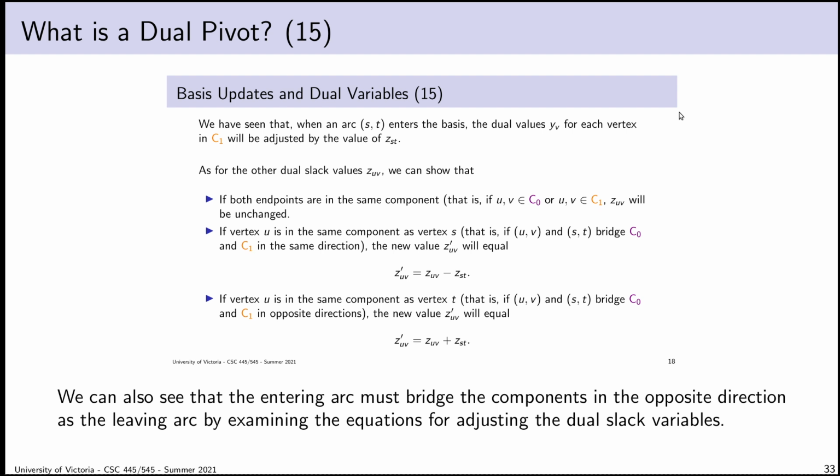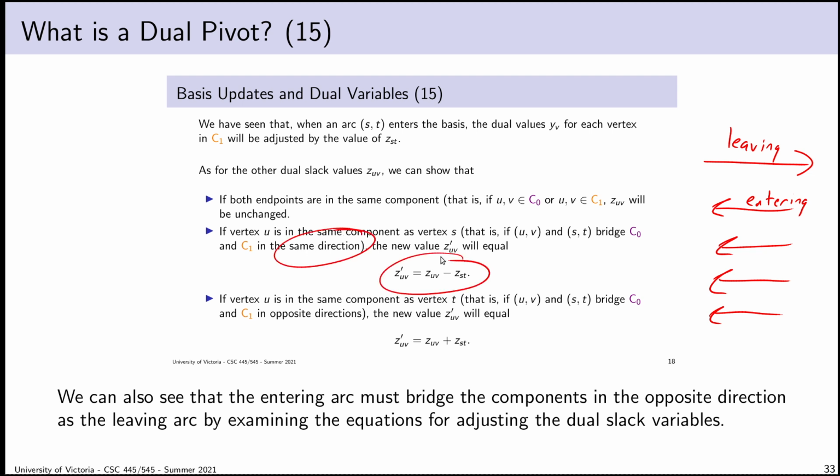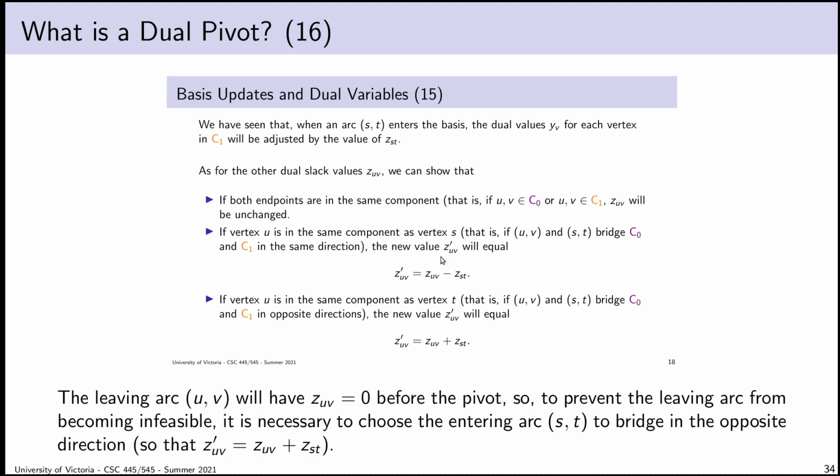No wonder they want to drag things out. If we look at the equations we saw earlier for how to compute these dual slack variables, we will observe that we have our leaving arc pointing in one direction and our entering arc pointing in the other direction. So we already know that has to be the case. And we know that there could be a bunch of other parallel arcs to the entering one. And we know, because of the equations that define the adjustments to dual slack values, all of the arcs in the same direction are subject to this equation to recompute the value. And actually, I think the next slide gets at that.